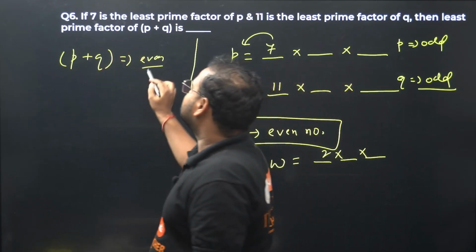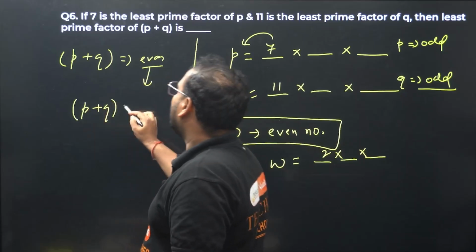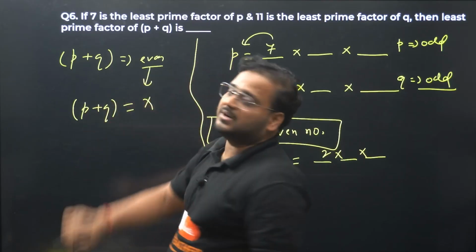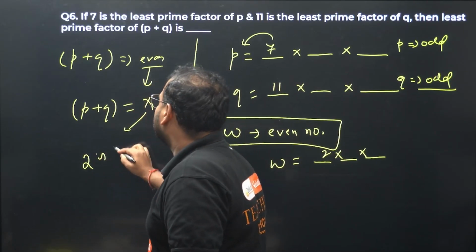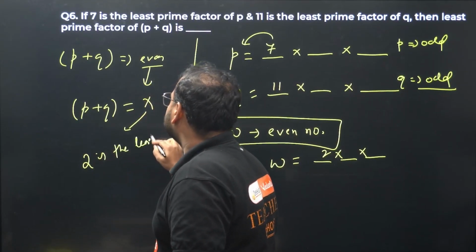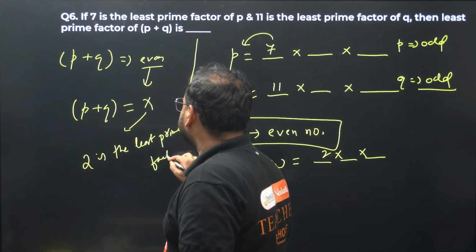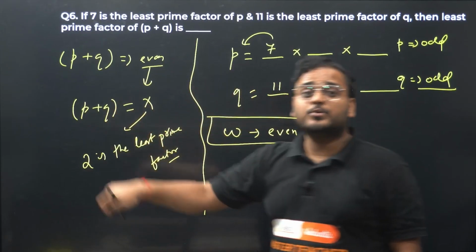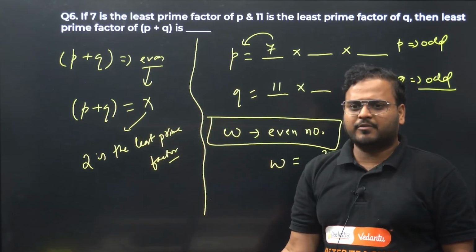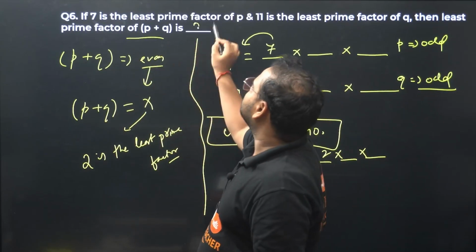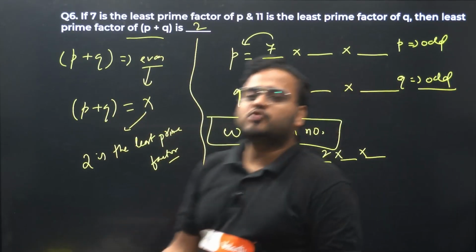Let's say P plus Q is equal to a number X, which is an even number. It means for this number X, 2 is the least prime factor. Since P plus Q is coming out as even, of course 2 is the smallest prime factor for that number, and hence we have the answer as 2. Got it? So this is a more logical question than actually solving it.